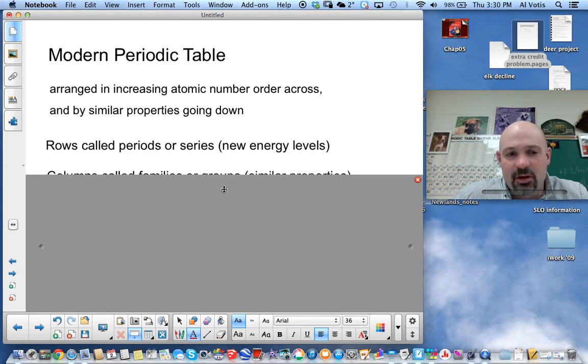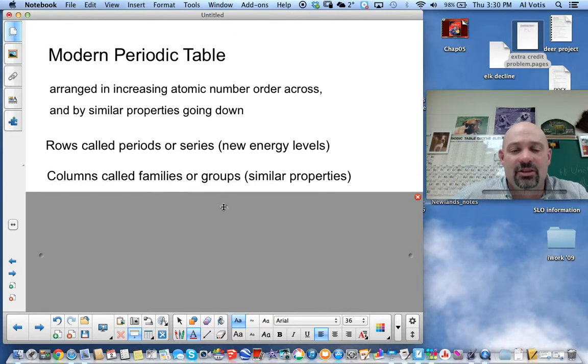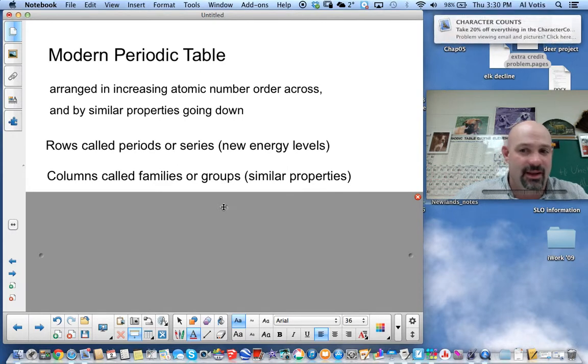Rows in a periodic table are called a period or a series, and there are 7 of those. And each row is a new energy level, like we saw in our last chapter. And columns are called families or groups. Called families because they have similar properties. So elements have similar properties, they're related, you're a family.